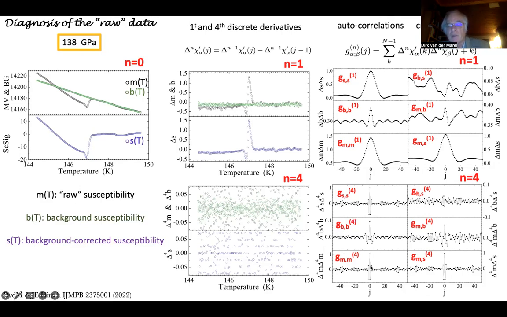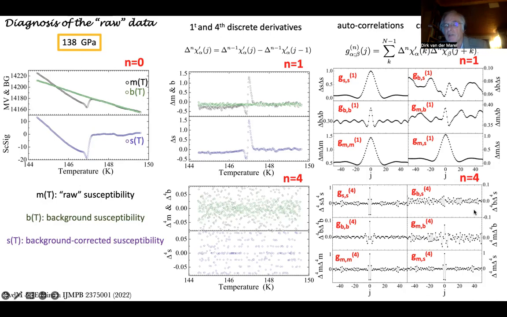And so if you take the autocorrelation of the superconducting signal with itself, then you're looking for overlap of this step pattern with itself. And that works wonderfully if j equals 0, of course. You have only positive definite squares in this expression. You move away from it, and very quickly, after a few wiggles, having to do with the fact that it is a fourth derivative, you get into the noise, completely as you would expect. For the background, it looks pretty much the same, and also for the measured voltage. So these autocorrelations are fine.